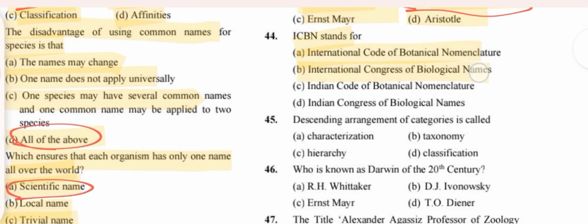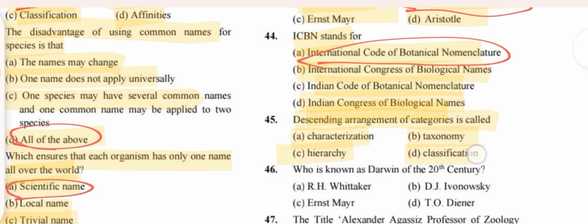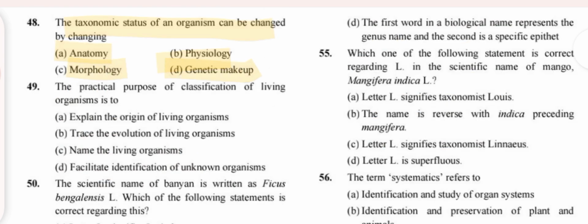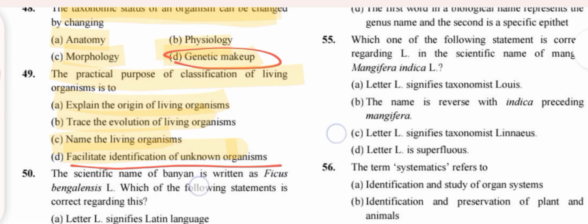ICBN stands for option A. Descending arrangement of categories is hierarchy. Who is known as the Darwin of the 20th century? Ernest Mayr. The title of Alexander Agassiz Professor of Geology Emeritus goes to Ernest Mayr. Taxonomic status of an organism can be changed by changing genetic makeup. Practical purpose of classification of living organisms is option D.